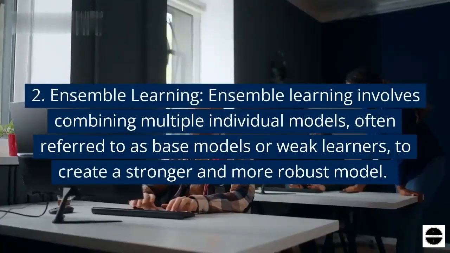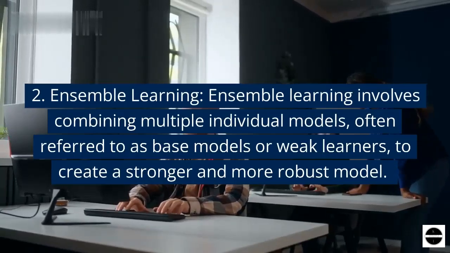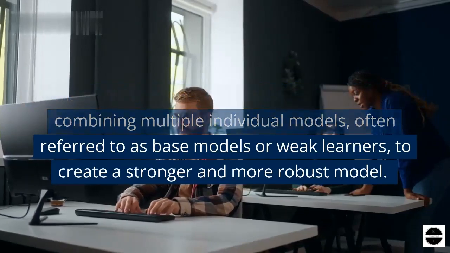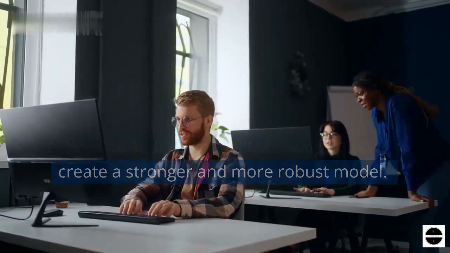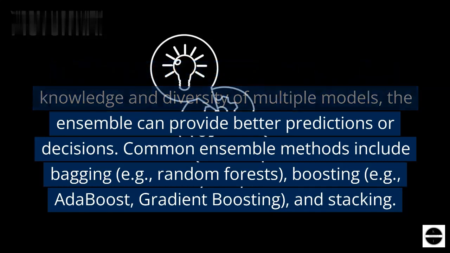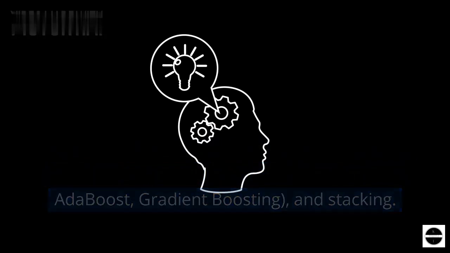2. Ensemble learning. Ensemble learning involves combining multiple individual models, often referred to as base models or weak learners, to create a stronger and more robust model. The idea is that by leveraging the collective knowledge and diversity of multiple models, the ensemble can provide better predictions or decisions. Common ensemble methods include bagging, e.g., random forests, boosting, e.g., AdaBoost, gradient boosting, and stacking.